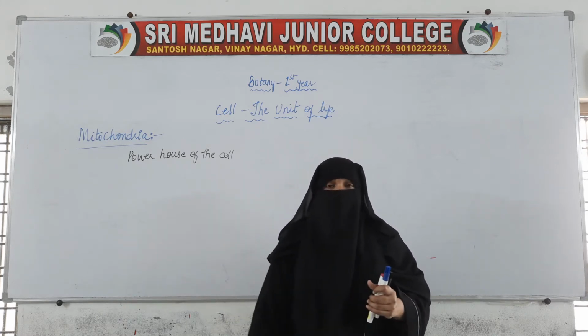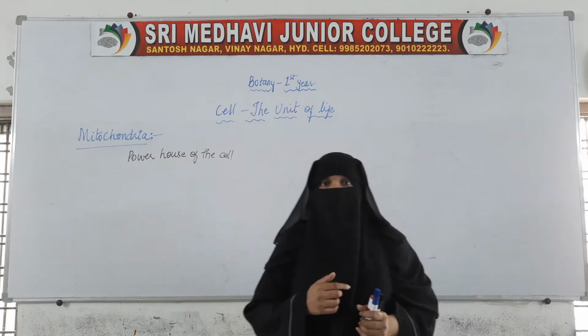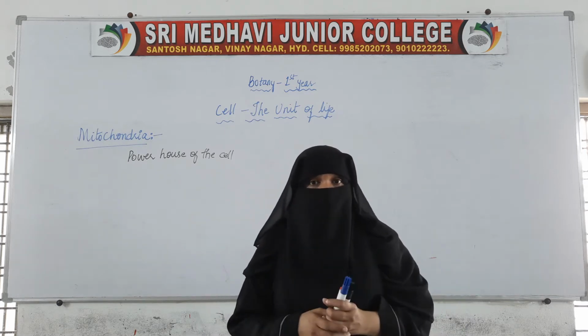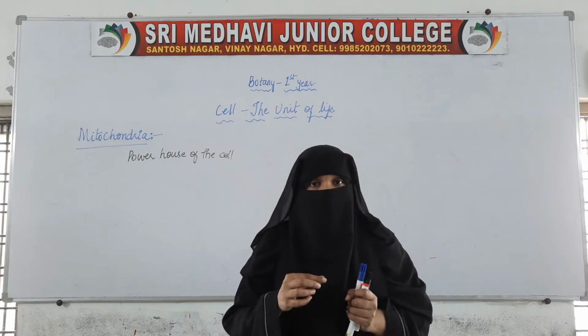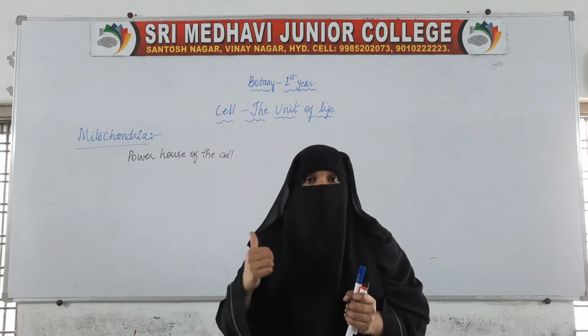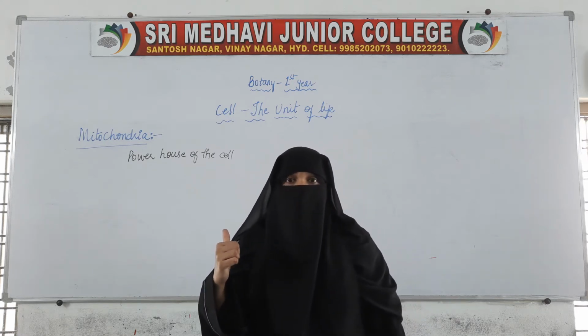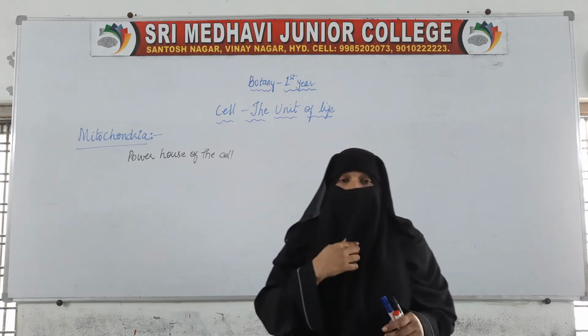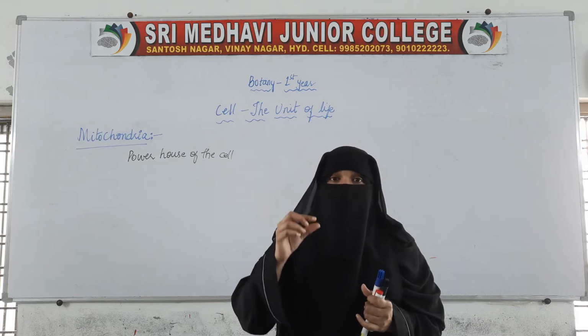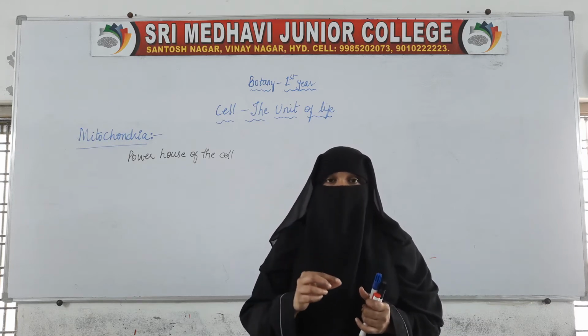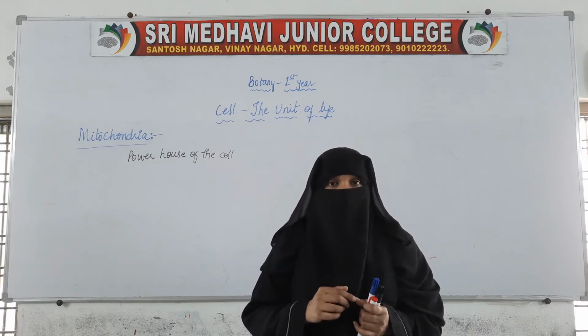These are very small organelles which cannot be seen with our naked eyes. We require a very highly sophisticated microscope in order to see the mitochondria, and they need to be stained because they are very small. Without staining we won't be able to see them.